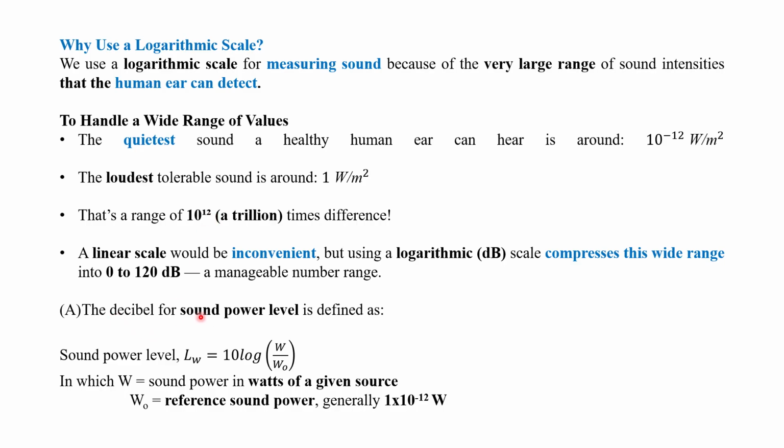Now we can see how to define all these three parameters based on the decibel definition. The decibel for sound power level is defined as 10 log W by W0, base 10, in which W is the sound power in watts of a given source, and the reference sound power W0 is a standard value, already given as 1 into 10 power minus 12 watt. So measured value divided by the reference value, we can calculate the sound power level of any source.